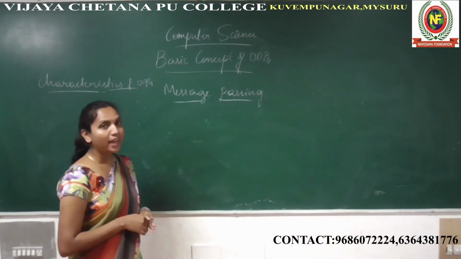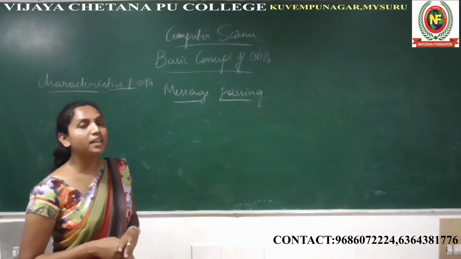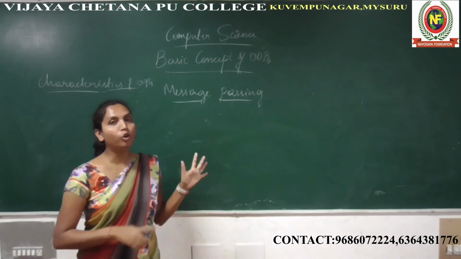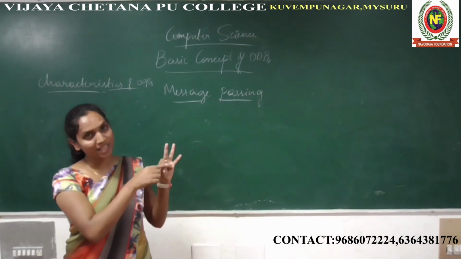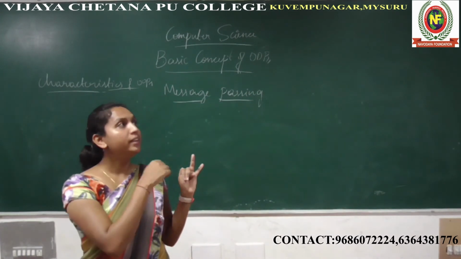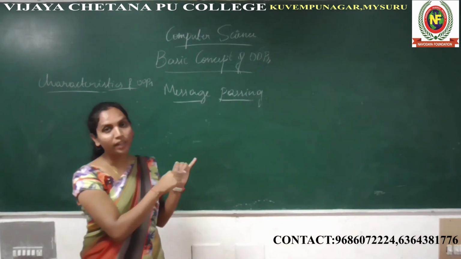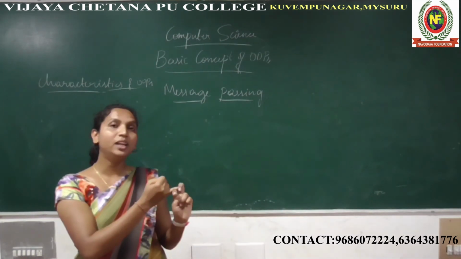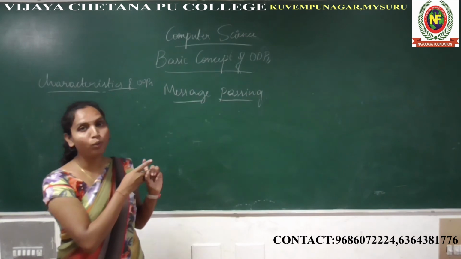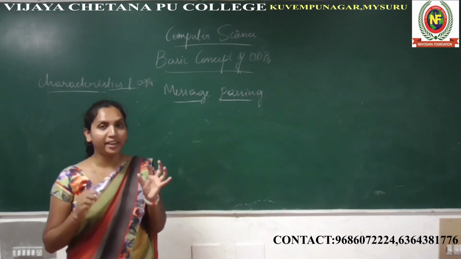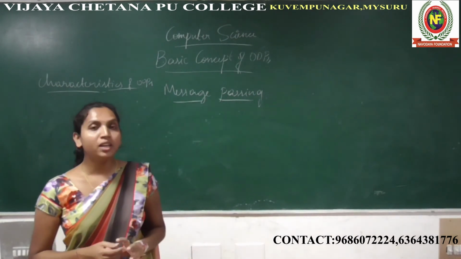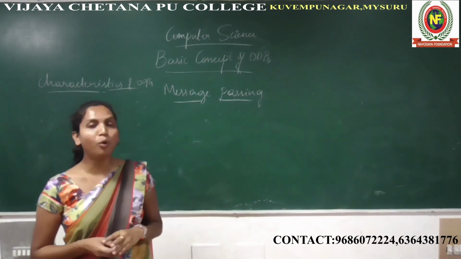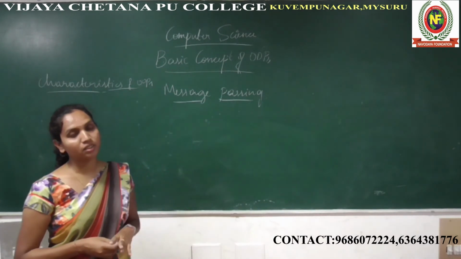Okay, I already explained what message passing is. These are the characteristics of the OOPS concept. What are the characteristics of OOPS? The first one is the object, next is the class, then data abstraction, then overloading, then encapsulation, data binding, polymorphism, message passing and overloading. So these are the characteristics of OOPS and we have discussed each characteristic in complete detail. Okay, I hope you all understood the complete characteristics of OOPS.